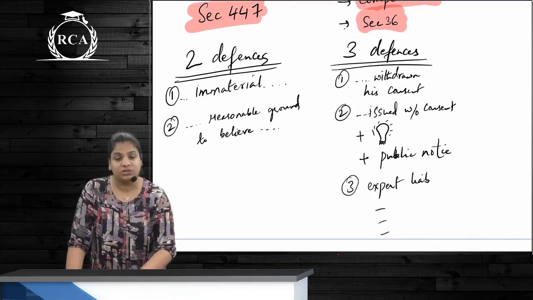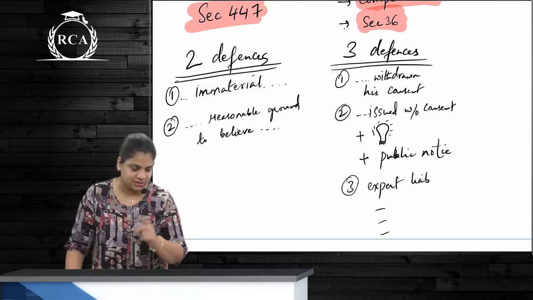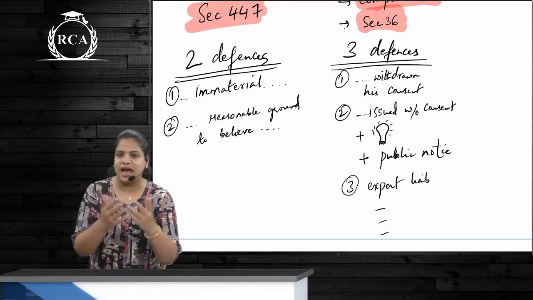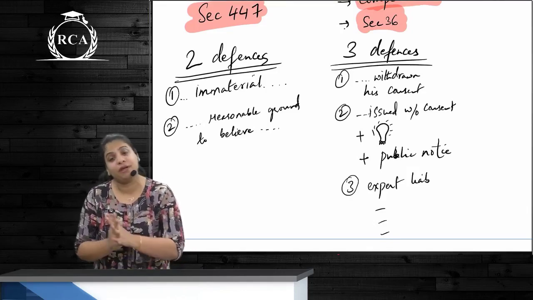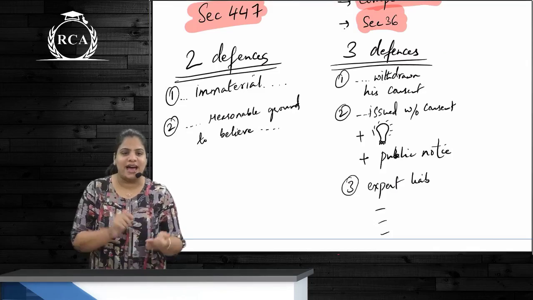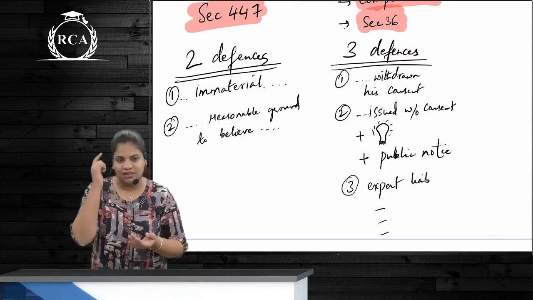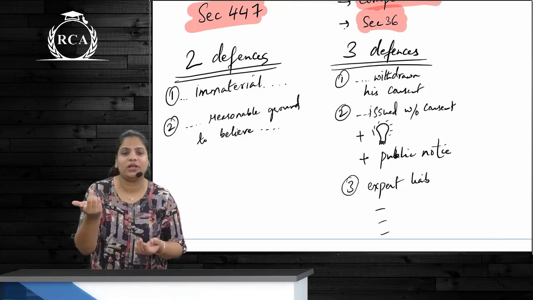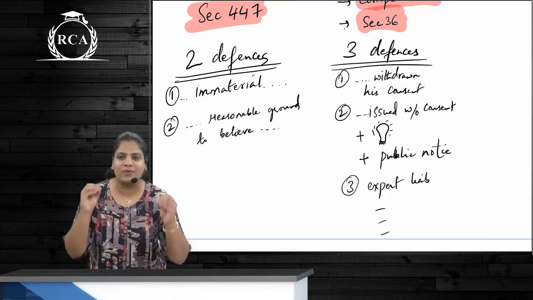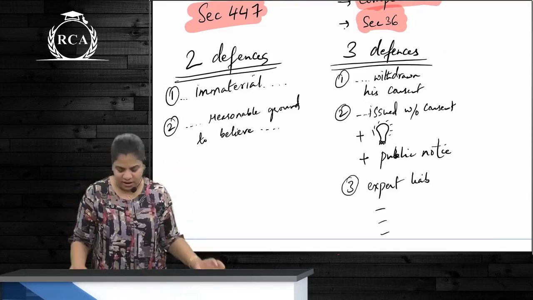And if we talk about three defenses in case of civil, first defense is that the person has withdrawn his consent before the prospectus was issued, correct? Second one, he has given his consent, the prospectus was issued without his knowledge, and on becoming aware, he gave a public notice.